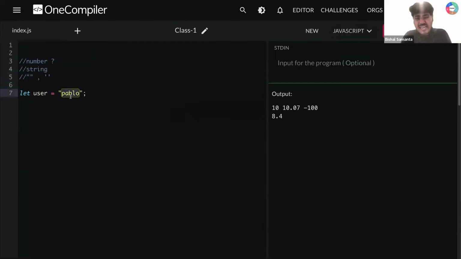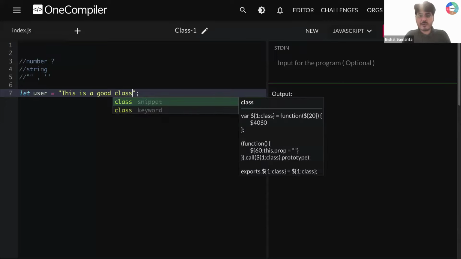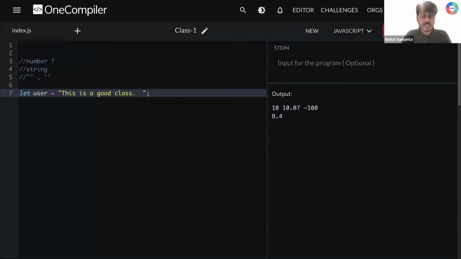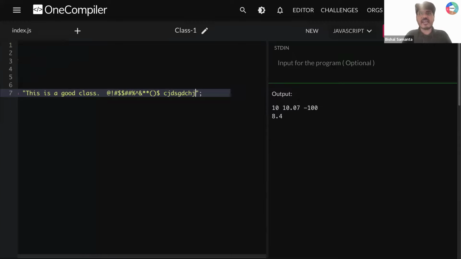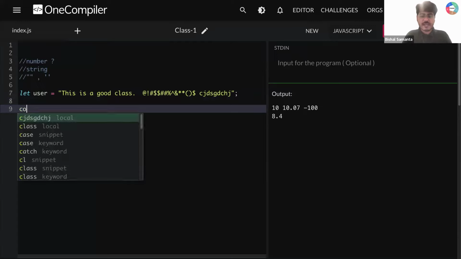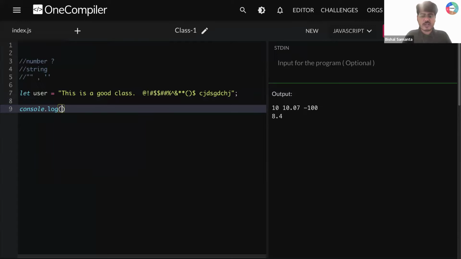So sir, can I store anything in my string? Yes, you can store code. This is a good class. Whatever you want, right? You can store space, you can store any special character, you can store anything that you want. String can accept anything. So now let's say I'm writing here console.log, and then I'm writing here user.